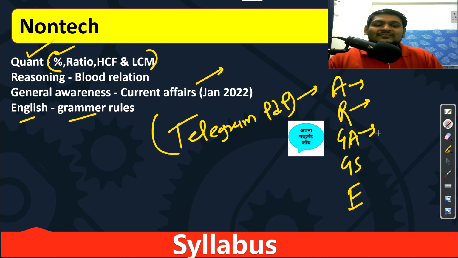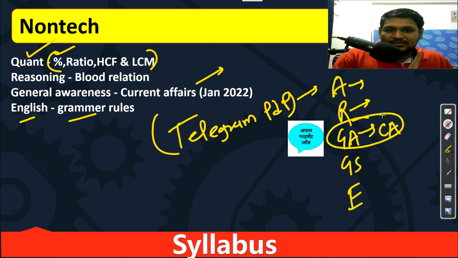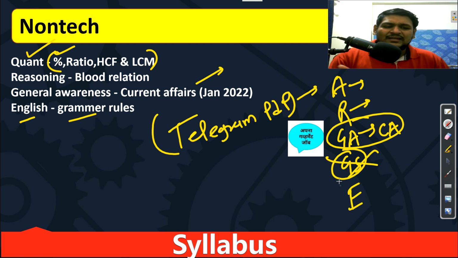The next is your general awareness, which has current affairs questions. This you will view from the January month. General studies means your history, geography, polity, like that. So skip it for now. In phase 1 we don't need to consider this, so you can just not download it.